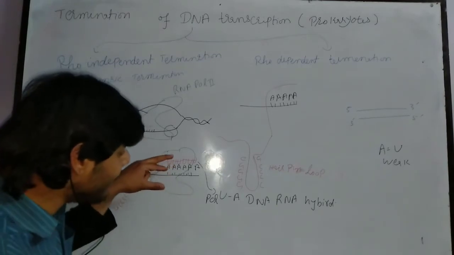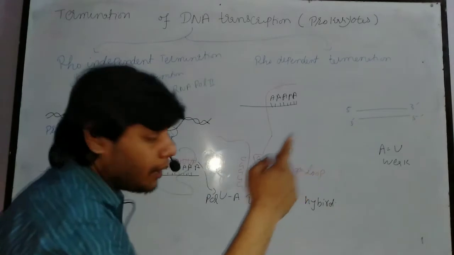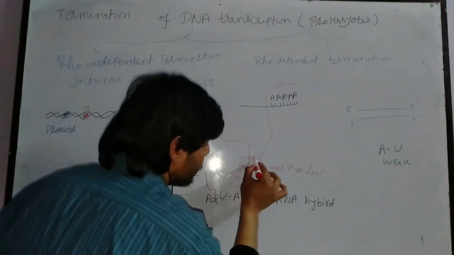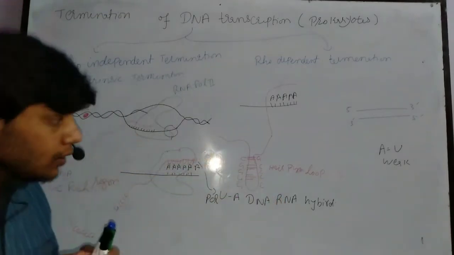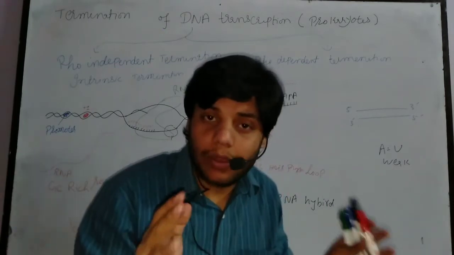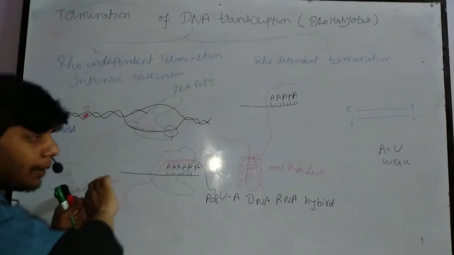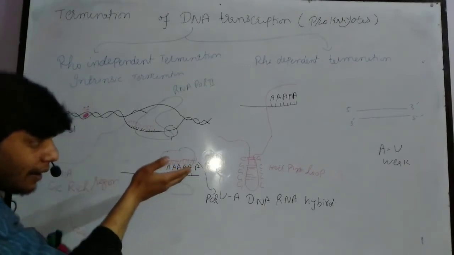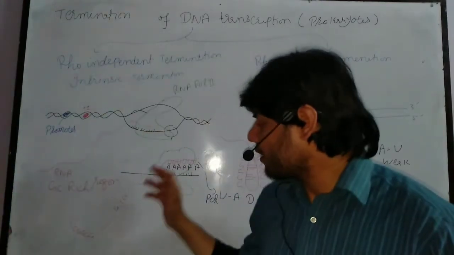Because here a very weak bond is present, as you can see, a double hydrogen bond. But at that specific point, we have a triple hydrogen bond present, which is the strong bond. Remember, guanine and cytosine have a strong hydrogen bond. Due to this strong hydrogen bond, they will put a pressure and a force on this area, due to which they will drag out the RNA strand.